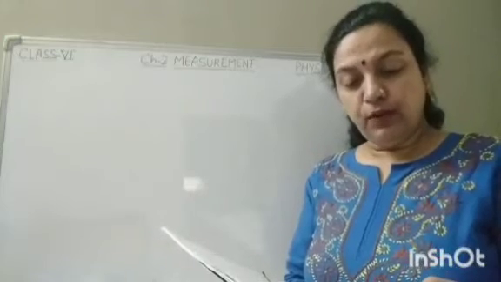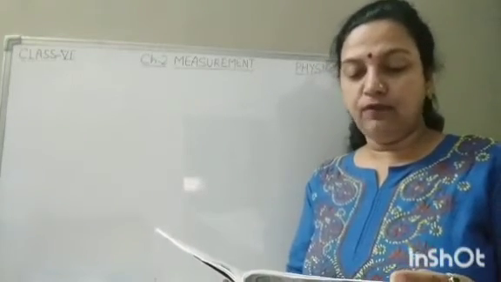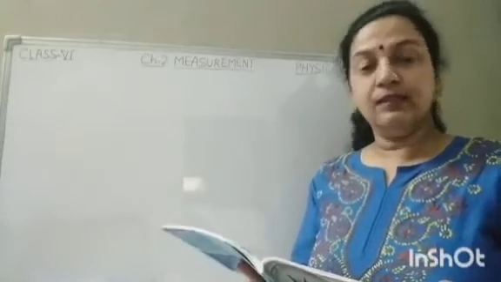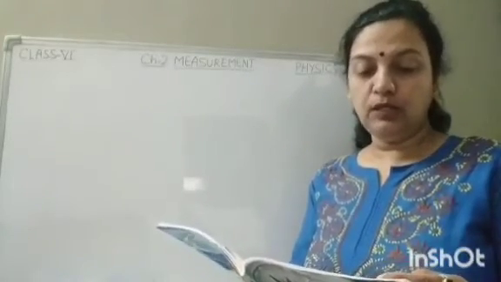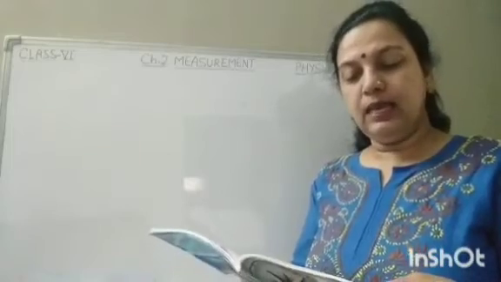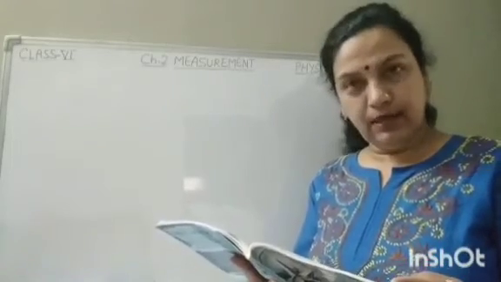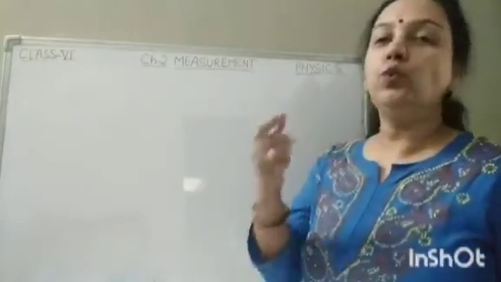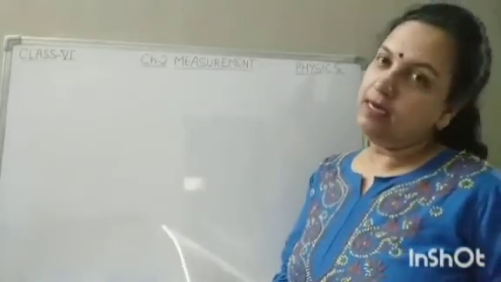Now fifth one is, in ancient times time was measured by the position of the sun and the moon. Yes, this is true. Now sixth one is, worn out meter scale can be used for measurement. Yes, this is true. With some precautions we can use worn out scale to measure the length.